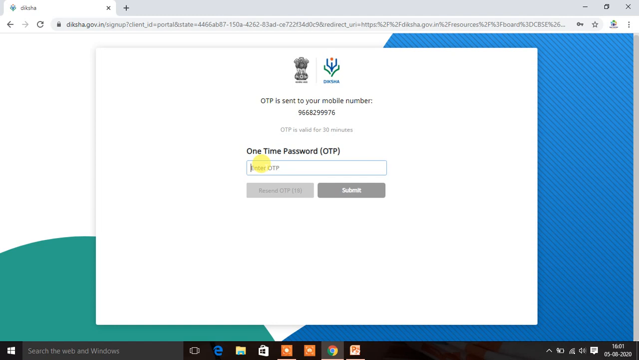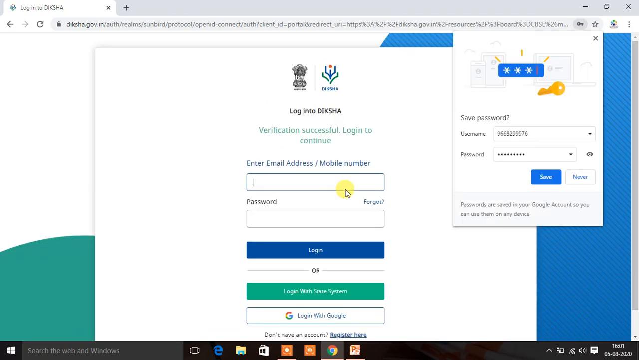Enter the one-time password received on the mobile number you have given above. So now what I have to do is to enter the OTP. It will be of 6 digits. Now we will click on submit. In this way, the portal has created your user ID.